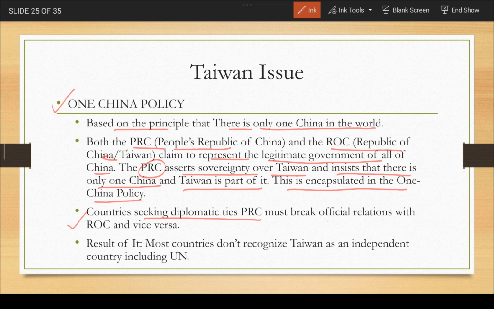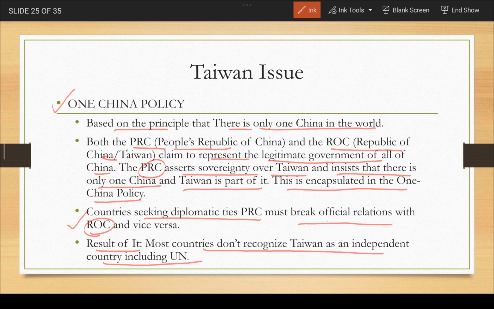They must break their official relations with the ROC, that is Republic of China, that is Taiwan, and vice versa. The result is most countries do not recognize Taiwan as an independent country, including the United Nations. So this is an important point to remember, that countries generally do not recognize Taiwan.